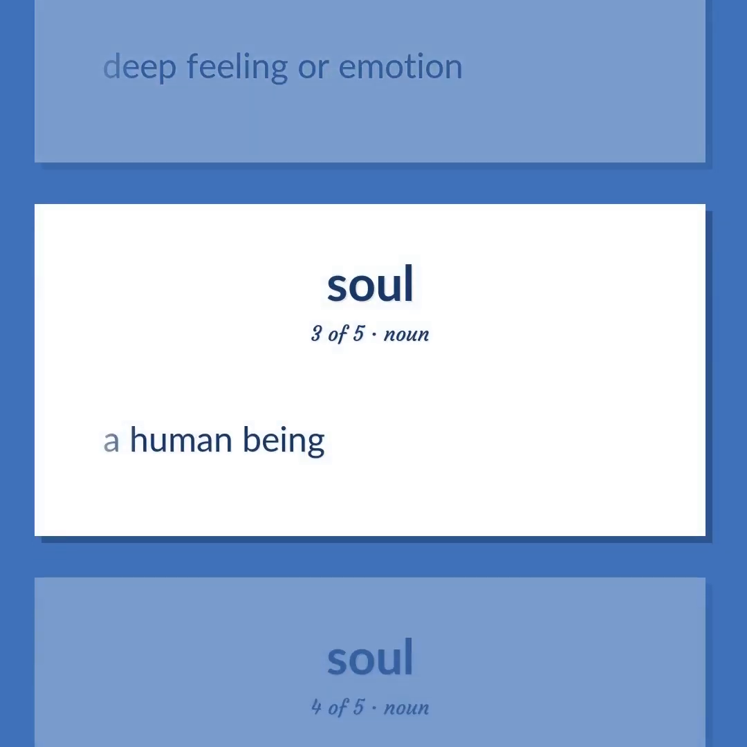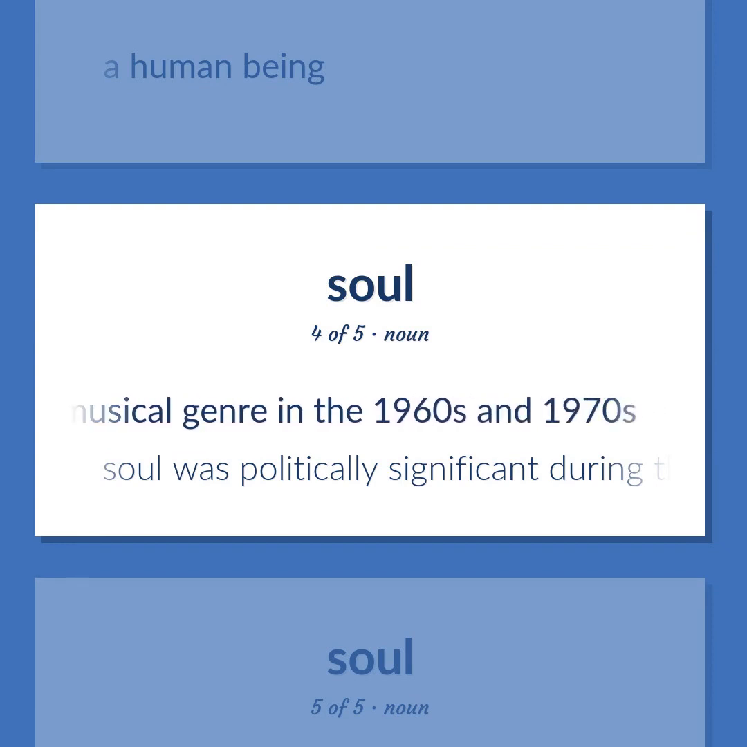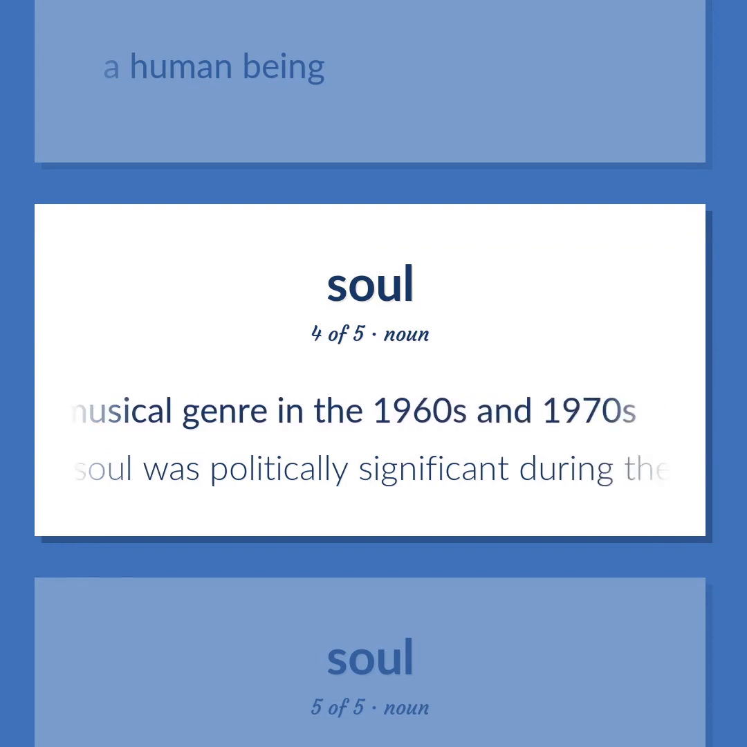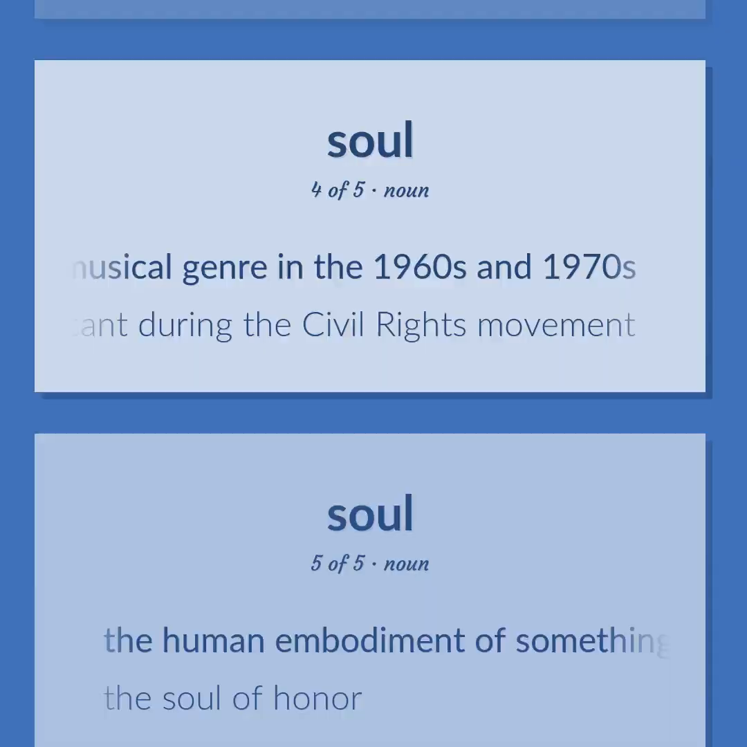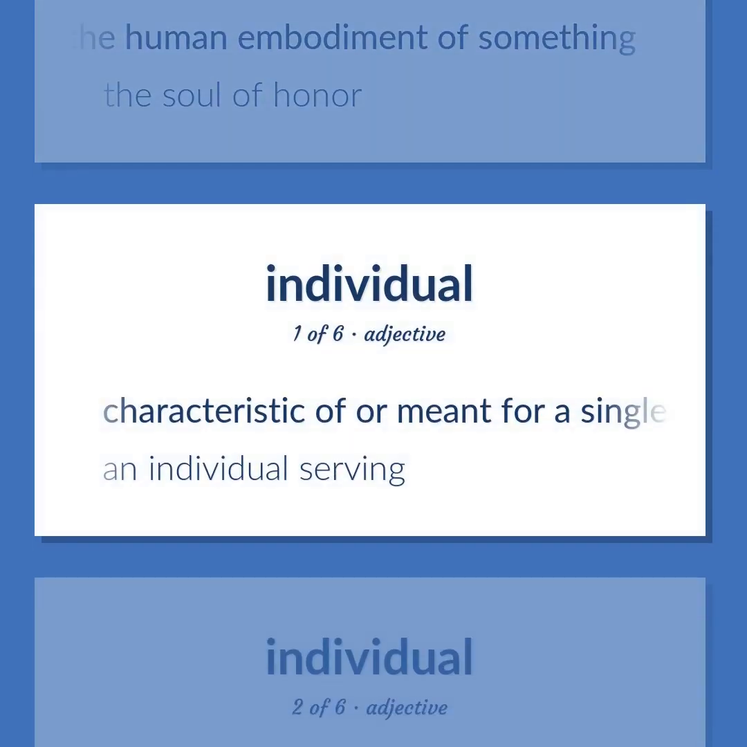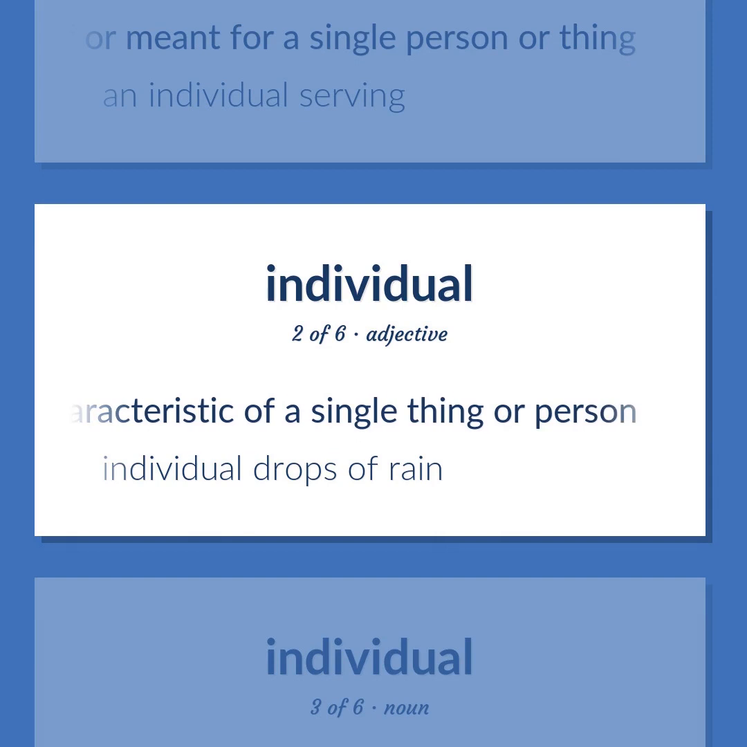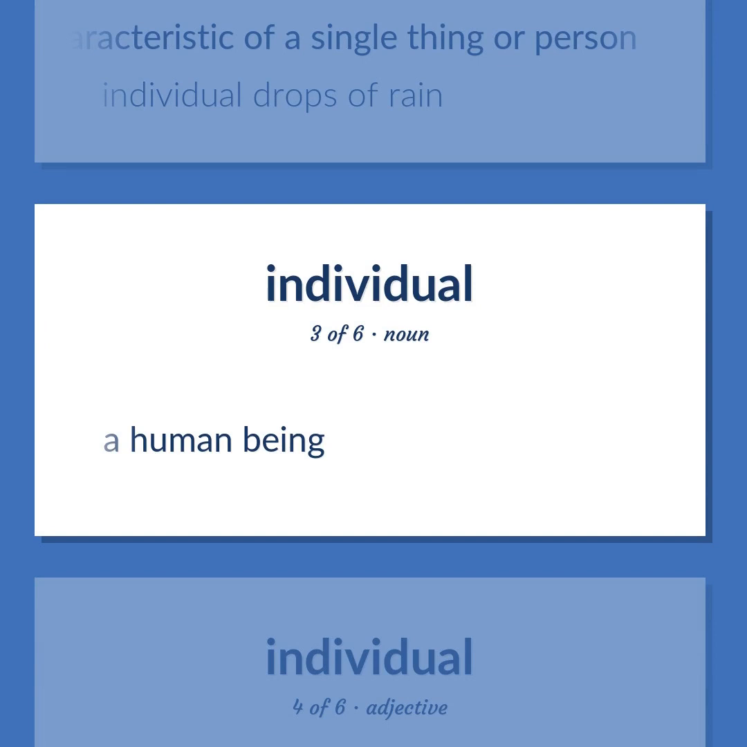A human being. A secular form of gospel that was a major black musical genre in the 1960s and 1970s. Soul was politically significant during the civil rights movement. The human embodiment of something. The soul of honor. Characteristic of or meant for a single person or thing. An individual serving. Being or characteristic of a single thing or person. Individual drops of rain. A human being.